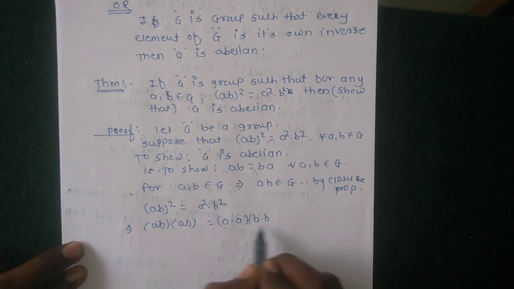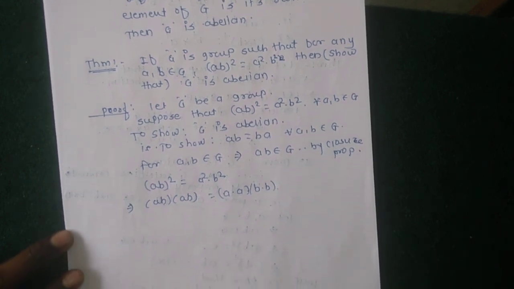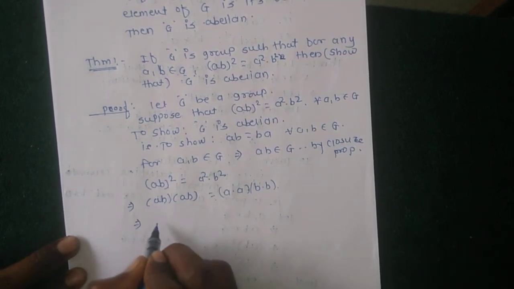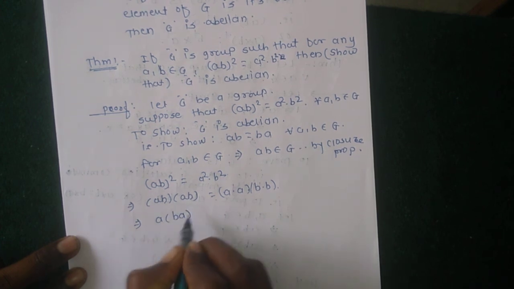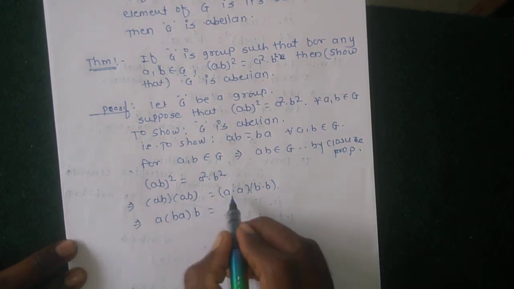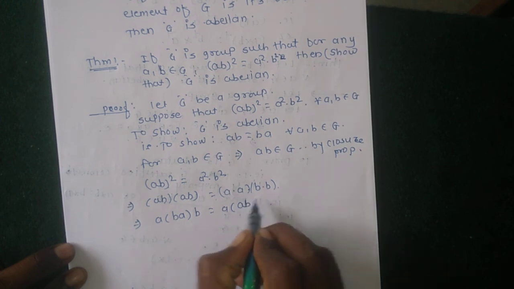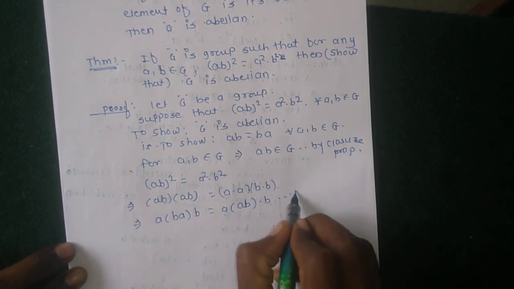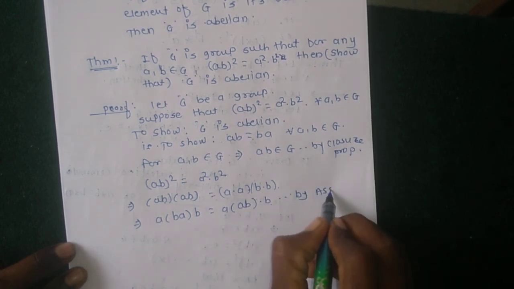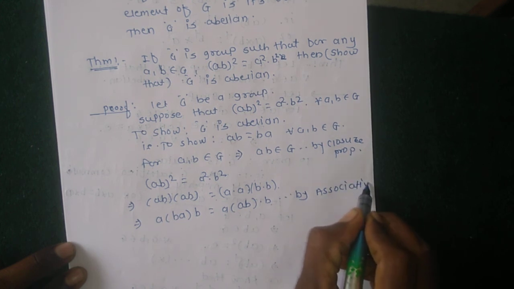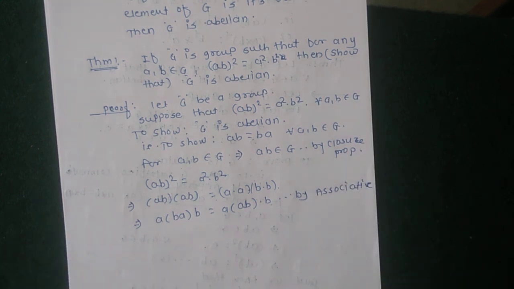Writing in this form by using the associative property, a into ba into b equal to a into ab into b by using associativity, because G is a group and satisfies the associative property.